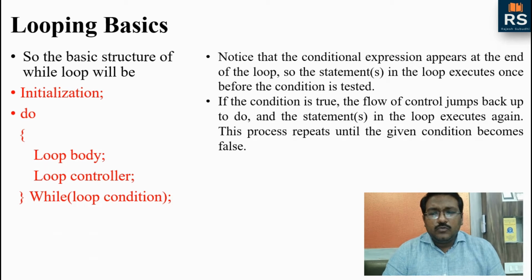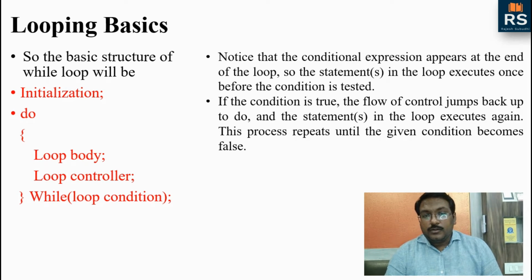So see here the loop basis. As I told, we need some primary things for any loop: initialization, loop body, loop condition, loop controller. The positions are the same as in the while loop. Before writing the while loop, we have to initialize it. Similarly, before writing the do while loop, we have to initialize it. After initialization, write do.